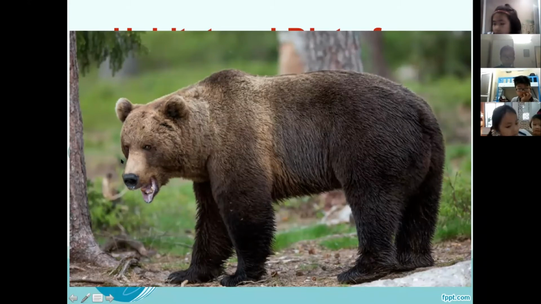So that makes it what? If bears eat berries and fish and maybe small animals, then what? Is it a carnivore, an omnivore, or a herbivore? Fred, is it a carnivore, omnivore, or herbivore? I don't know. You don't know? That's okay. Leo, do you know? If it eats fish, animals, and berries, plants? Omnivore. Good, it's an omnivore. Excellent job, Leo. Omnivore.